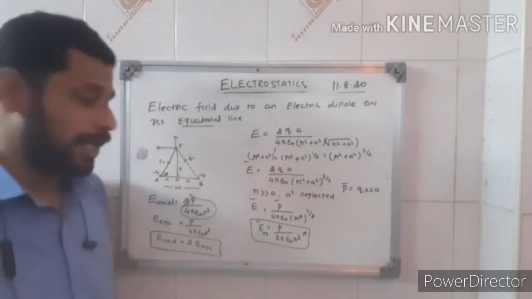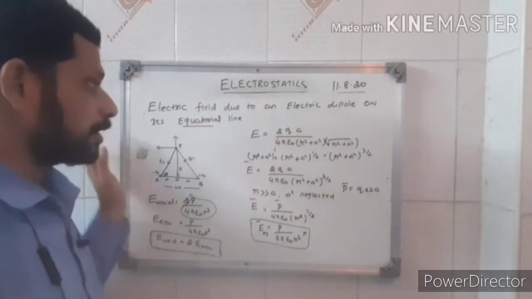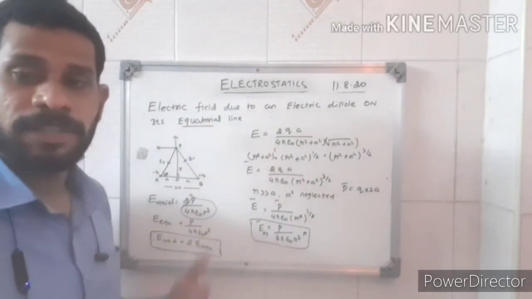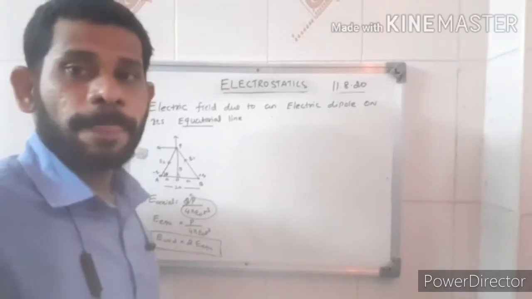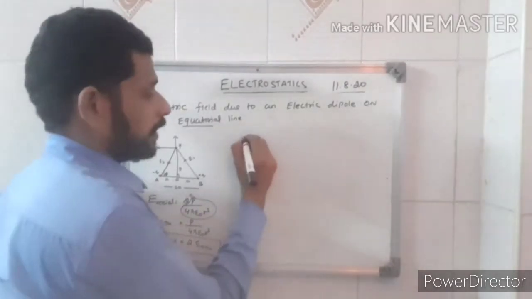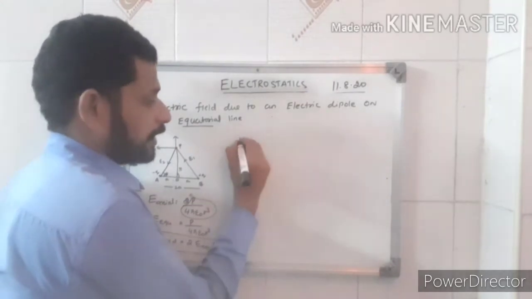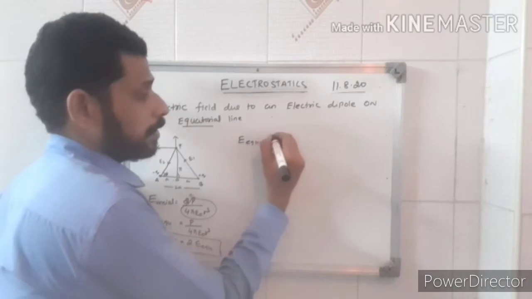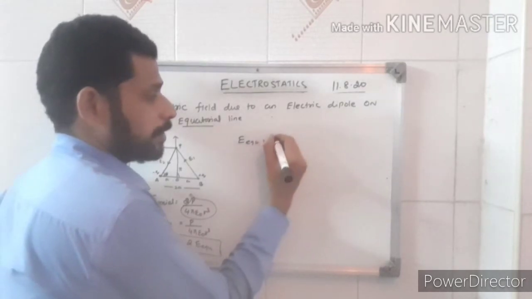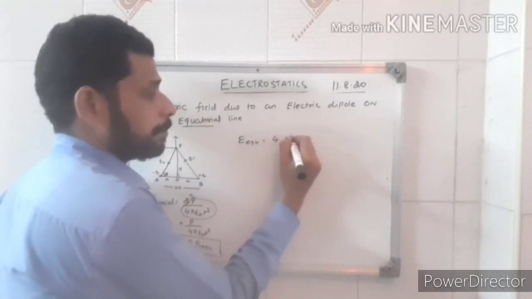Why? Because they will give the electric field due to the axial line, and you have to find the electric field due to the equatorial line, for 2 marks. So remember, if they give the electric field on the axial line, then E equatorial will be equal to 4 newton per coulomb.